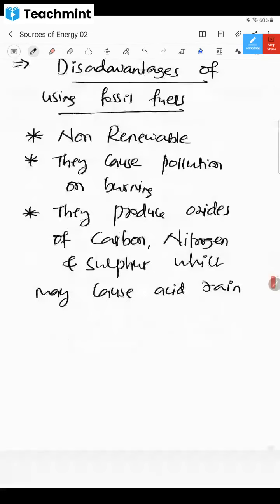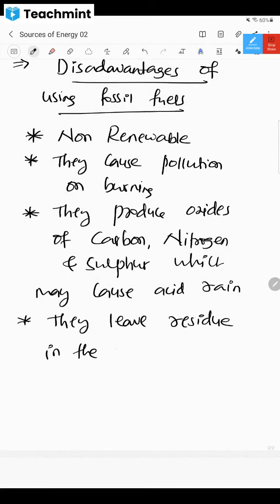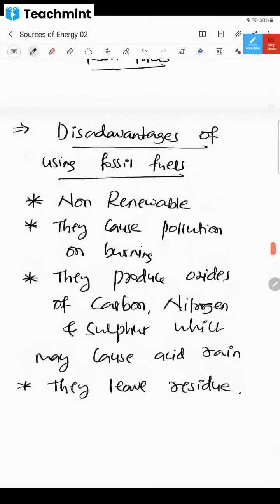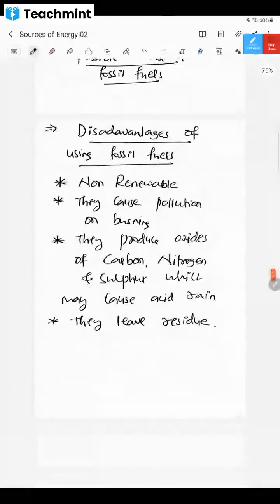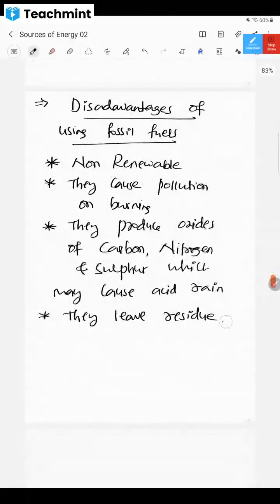Okay, and they leave a lot of residue. Whenever you burn wood and coal and all, they leave residue. These are the disadvantages of using them. Whenever you are burning wood, some ash will remain. They leave residue in the form of ash, you can write. So these are the disadvantages.